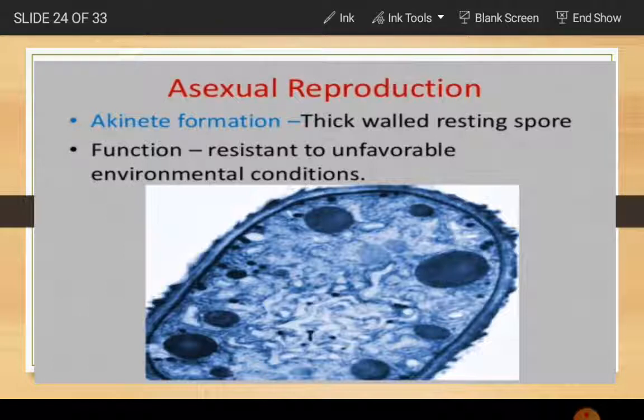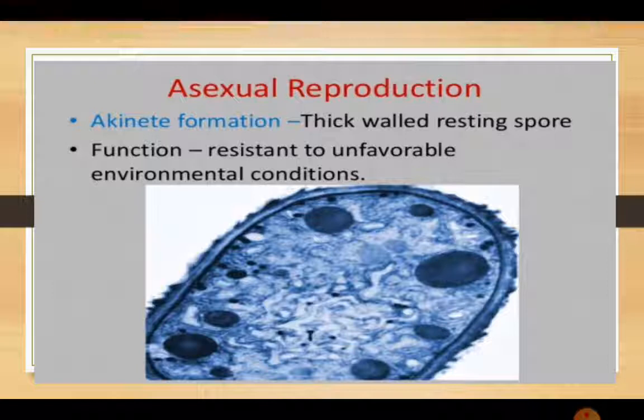After that we have asexual reproduction. The first way is akinete formation. These are thick-walled resting spores, meaning they rest for some time under unfavorable conditions. After that they germinate to produce new cyanobacteria. Their main function, as I told, is that they are resistant to unfavorable environmental conditions. When we have unfavorable environmental conditions, then akinetes are formed. This is the diagram of an akinete.